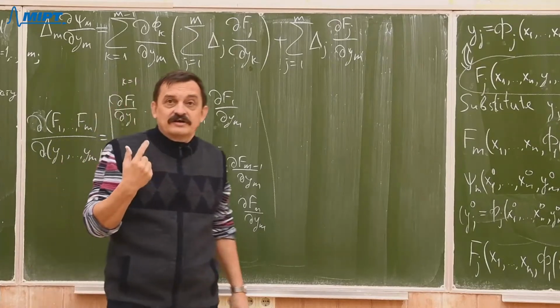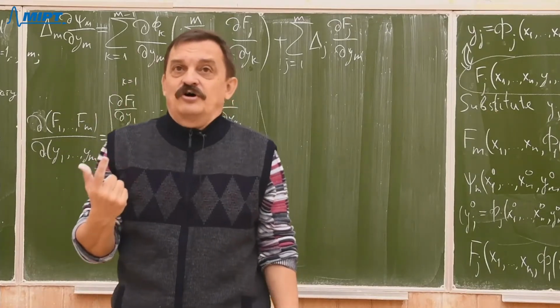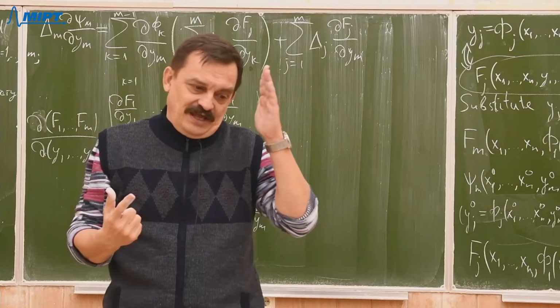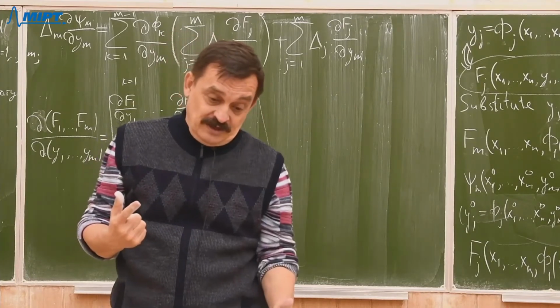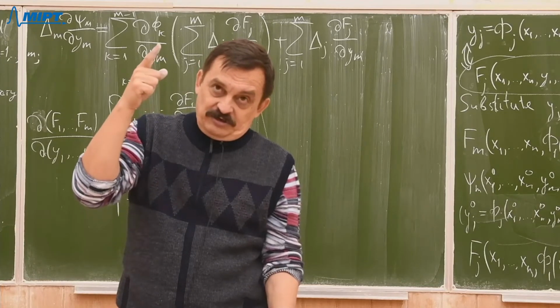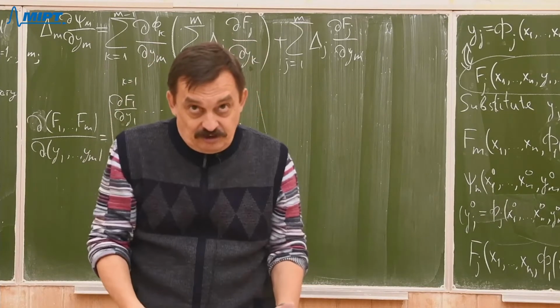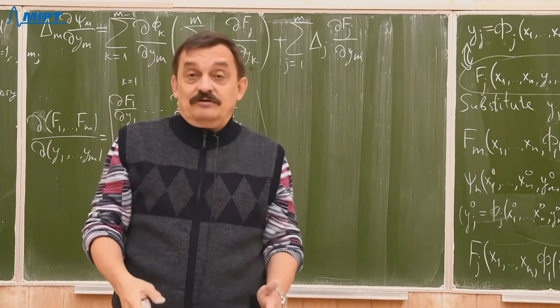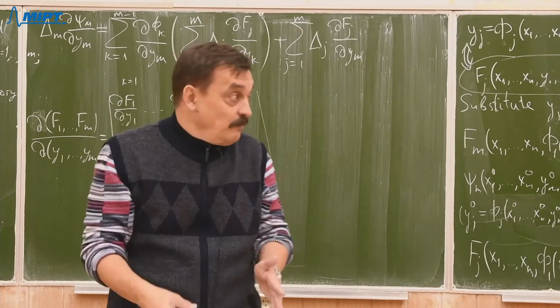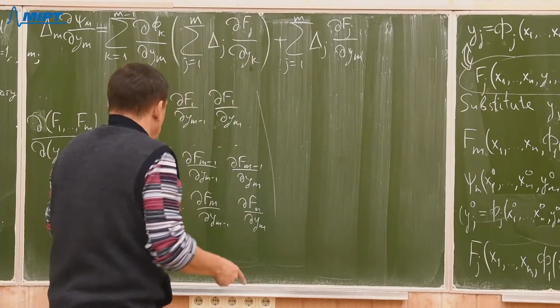And you know there is another property of the determinant. If you multiply elements of one column by corresponding algebraic complements of elements of another column and sum up, then you'll obtain 0. That was a property of the determinant.